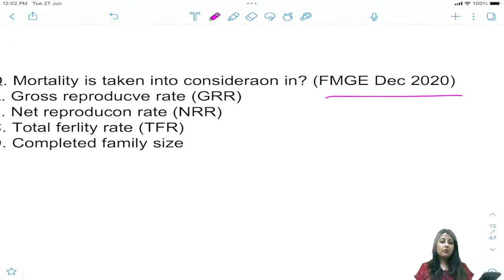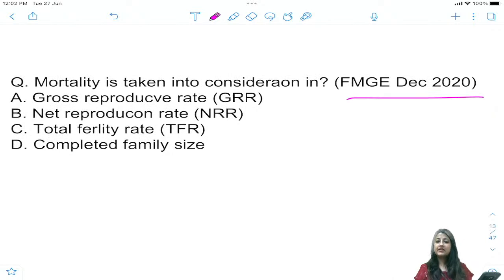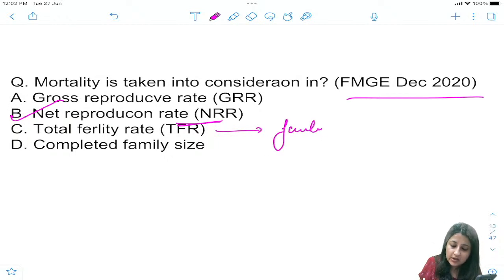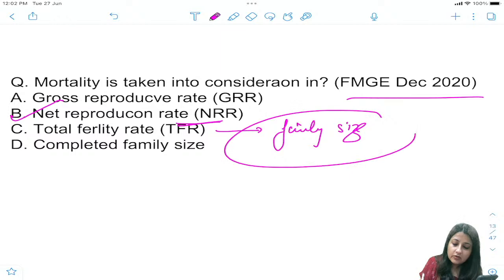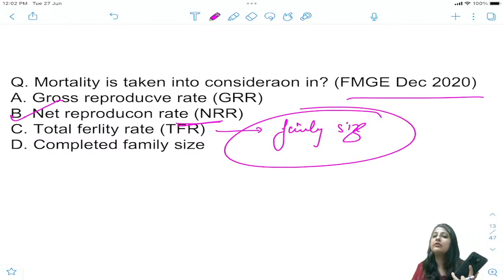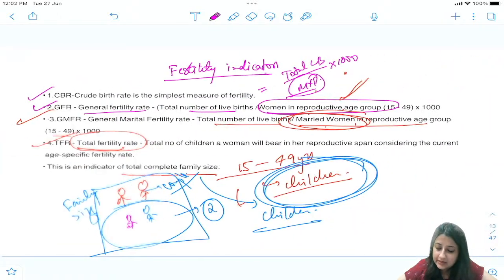Very simple. Mortality is taken into consideration. Where do you take mortality into consideration, guys? Mortality is taken into consideration, and I am sure now everybody knows net. Okay, remember, net reproduction rate में mortality रहते हैं. Total fertility rate is an indicator of complete what? Family size. Okay, gross reproduction rate होता है तुम्हारा number of girls. Clear? Fertility indicators everybody?